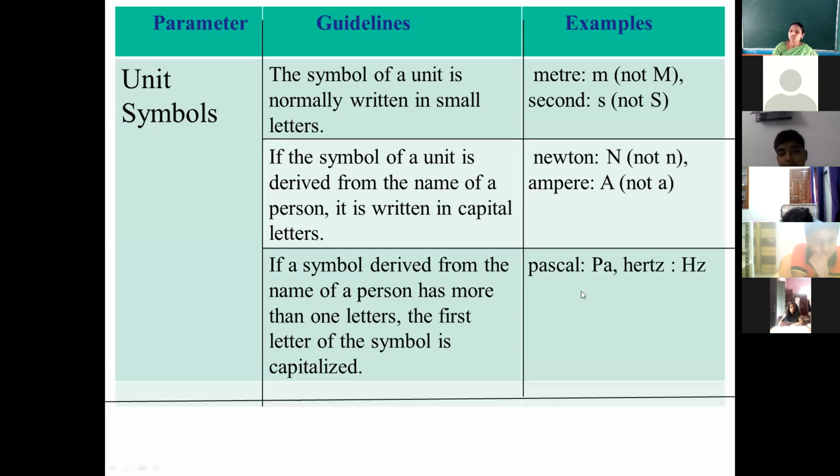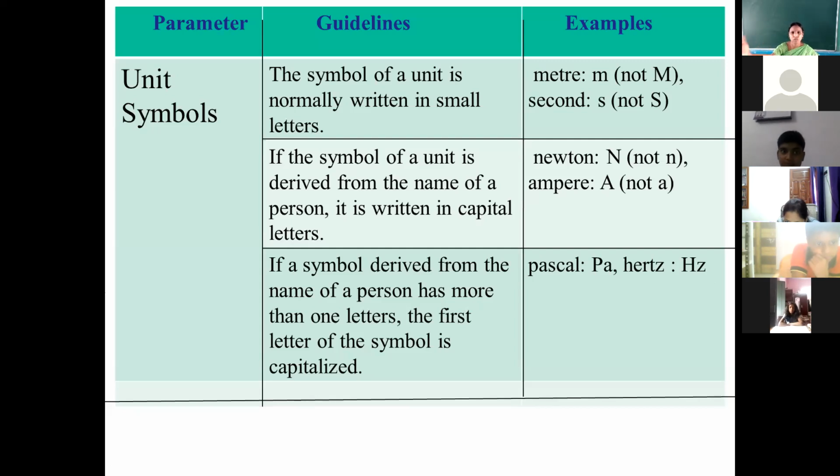Suppose the unit is named after a scientist or a person, and we are taking two letters to represent that unit as a symbol, then the first letter is going to be capital and the second letter is going to be small. Clear to everyone?